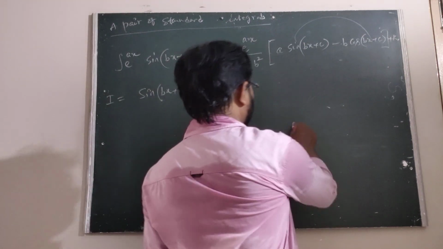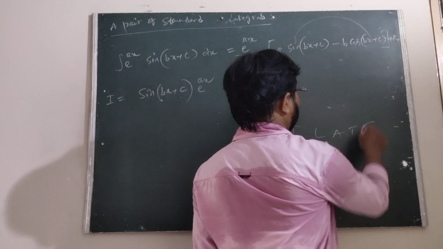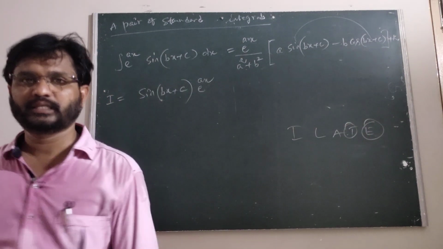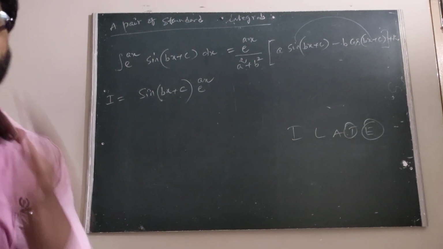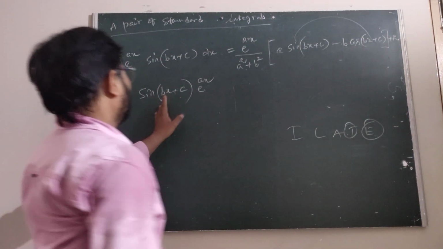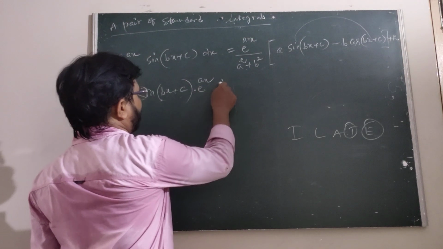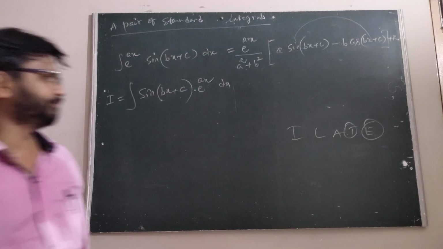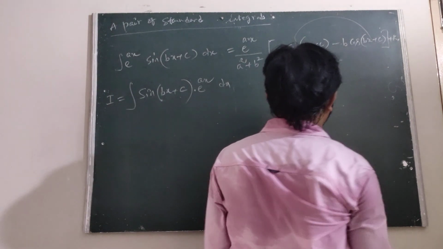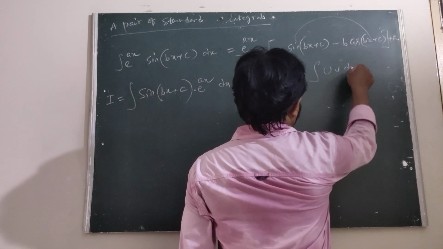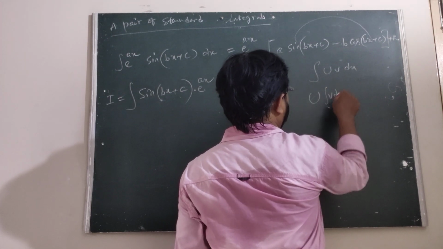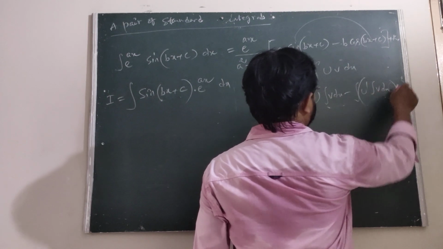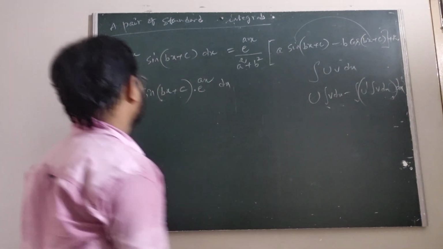Why? Because I relate the exponential function and trigonometric functions. In order I relate, the trigonometric function is the first function and the exponential function is the second function. Is it clear? The rule of uv, that is the integral of u into v dx equals u times the integral of v, minus the integral of the derivative of u times the integral of v dx, whole dx.